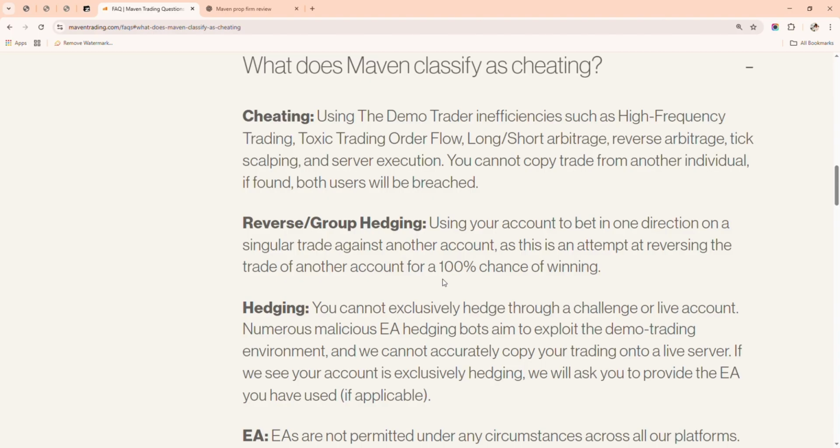And then reverse or group hedging, using your account to bet in one direction, a singular trade against another account.